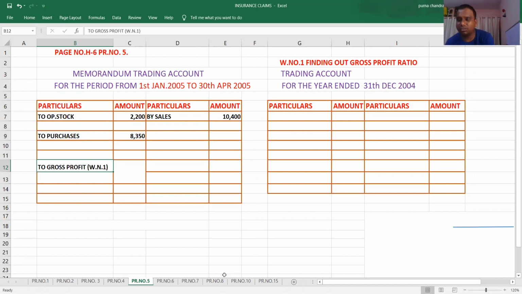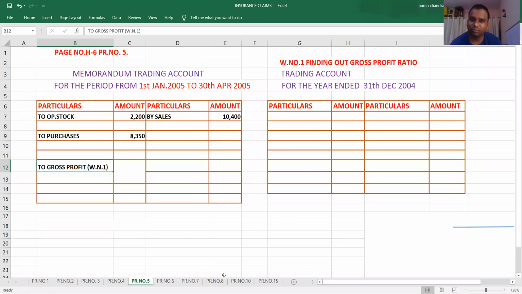Earlier two problems, they have given gross profit ratio 20%. But in this problem, there is no gross profit ratio. So here you have to calculate the gross profit ratio. How can we calculate? That comes under working note 1. If you observe, apart from the information for the year 2005, they have given the information for the year 2004 also. So by using this information only, you have to calculate the gross profit ratio. Whatever the information they have provided in the problem, using that information, you have to complete the problem.